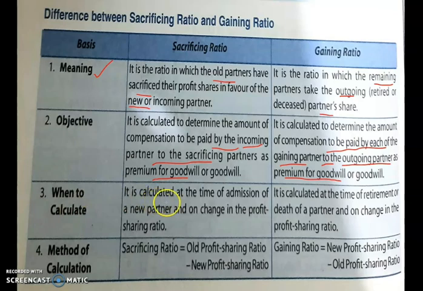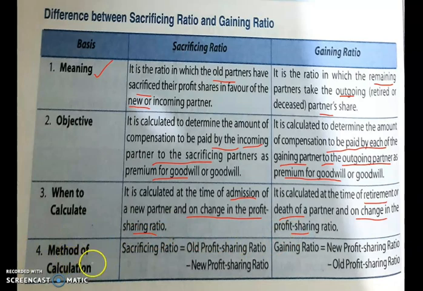When are we supposed to calculate sacrificing ratio? When there is admission of a partner or a change in the profit sharing ratio. In these two chapters we have studied sacrificing ratio, so in these two situations you should calculate it. And gaining ratio is calculated at the time of retirement and death of a partner, or sometimes in case of a change in profit sharing ratio also.